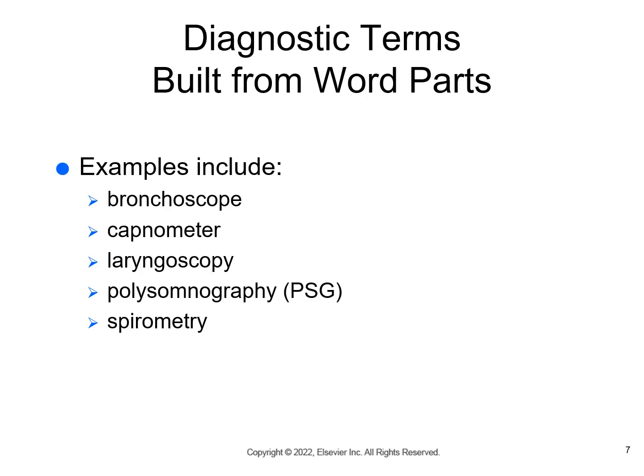Let's look at some diagnostic terms built from word parts. A bronchoscope is an instrument used for visual examination, and broncho is referring to the bronchi. So this is an instrument used for visible examination of the bronchi. Capnometer, we know that meter means an instrument to measure. Capno means carbon dioxide, so this is an instrument used to measure carbon dioxide.